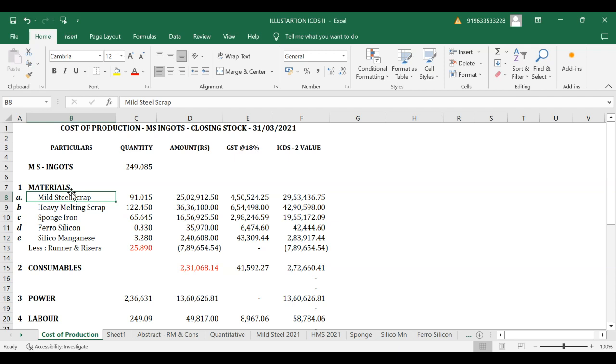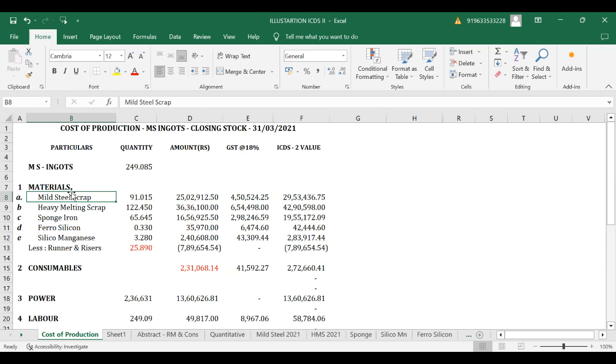Some among the attendees would have knowledge about it. MS ingot or billet is an intermediary product used to manufacture thermomechanically treated steel bars, TMT steel bars. These MS ingots or billets are re-rolled in order to manufacture these steel bars.